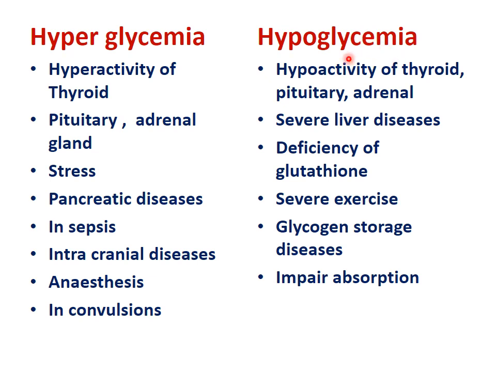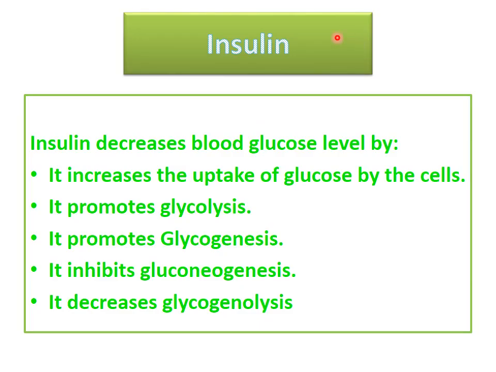Now what are the conditions which reduce blood glucose? That is hypoactivity of the thyroid, pituitary and adrenal gland, severe liver disease, deficiency of glutathione, severe exercise, glycogen storage disease and impaired absorption. All these conditions may lead to hypoglycemia. Now we see what hormones are responsible and how they take action.